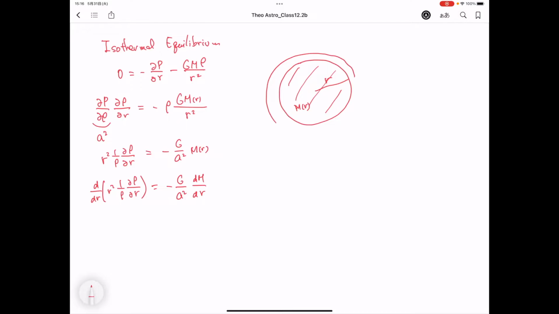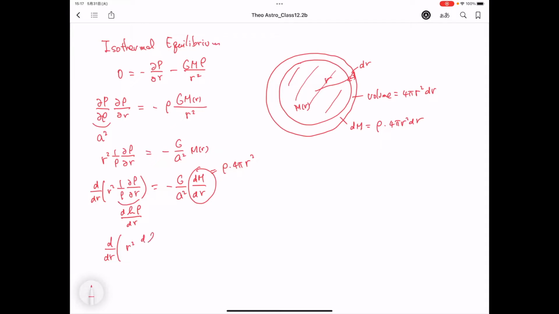If you consider a shell with thickness dr, the volume of this spherical ring is expressed as 4 pi r squared, the surface area of a sphere with a radius of r, times dr. So the mass inside of this ring can be expressed as density times volume, which is equal to rho times 4 pi r squared dr. Then this part is expressed as d log rho over dr. Then the equation becomes d/dr of r squared d log rho/dr equals minus 4 pi G rho over a squared. Now a is constant, since we consider the isothermal equilibrium.